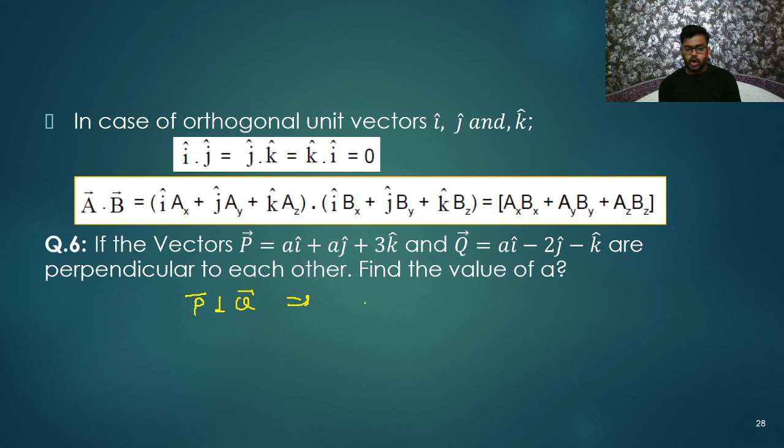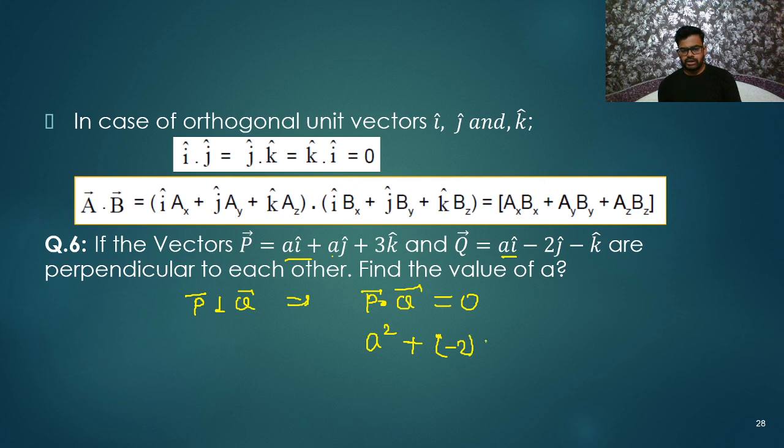And I can write the dot product of both. Whenever such a type of question is asked, you need to do the dot product only. So P dot Q will be 0. Now what you can do? I cap will be multiplied with I cap, so you can write here a square, because I cap dot I cap is 1, and a into a is a square. Plus the multiple of j cap is a and here minus 2. So you will get minus 2a.